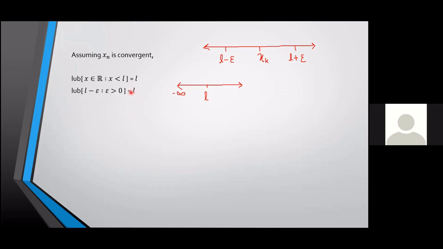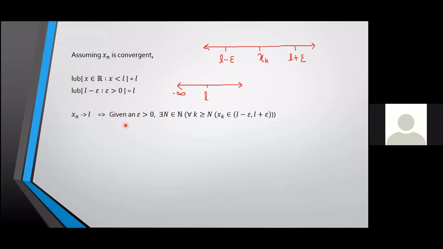Now, why am I doing all this? What is my L here? My L is the point to which xn converges. L is the limit of xn. And my job is to find what exactly this L is. So since xn converges to L, what does that mean? There has to be a relation between xn and L. I'm going to find what that relation is.